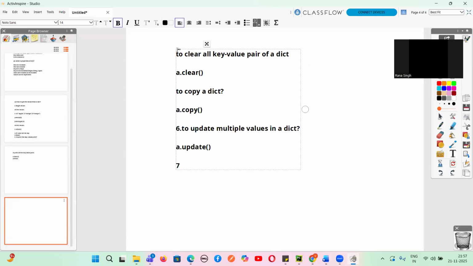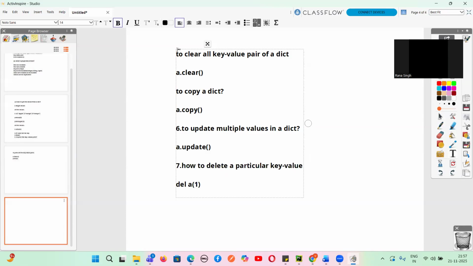Next is how to delete a particular key value pair. So what is the method? Can someone tell me? If I want to delete a particular key value pair, what can I use? The pop method is there, and delete also. Delete A, and then we can give the key, whatever the key is. Yes or no? This is one way.